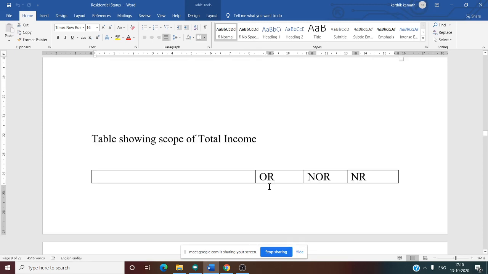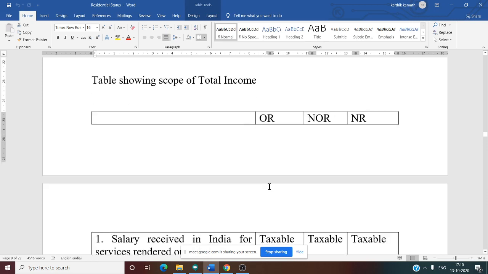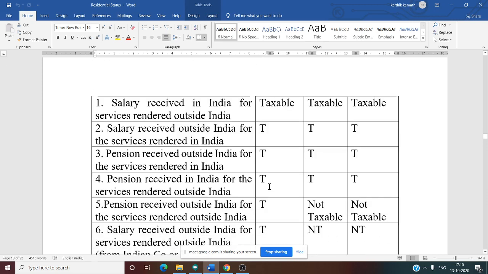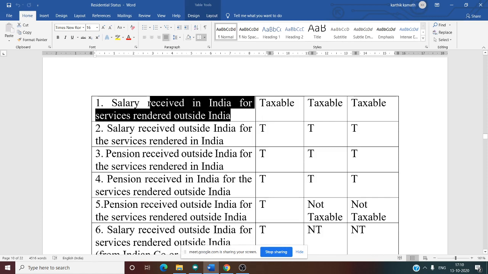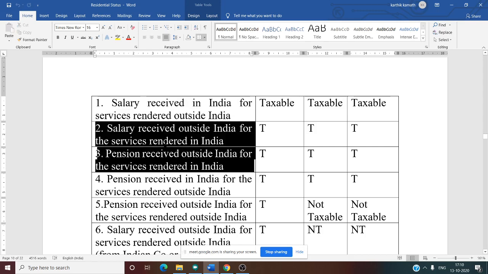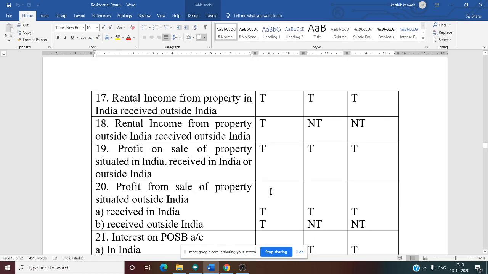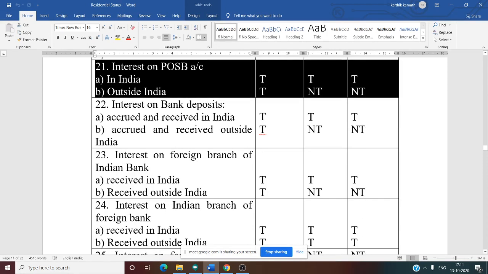Then we discussed the table showing the scope of total income. Whenever the words received in India are there, all three are taxable. Received outside India but sourced from India, all three are taxable. Like that, we have discussed till 20 points. Now we'll move on to the 21st point, that is interest on post office saving bank account.